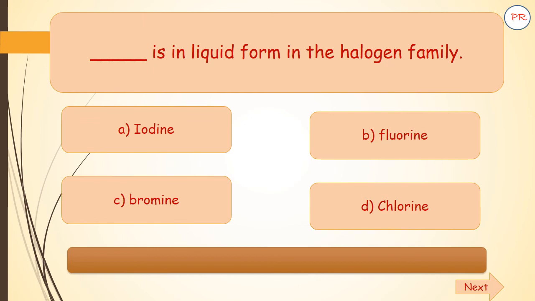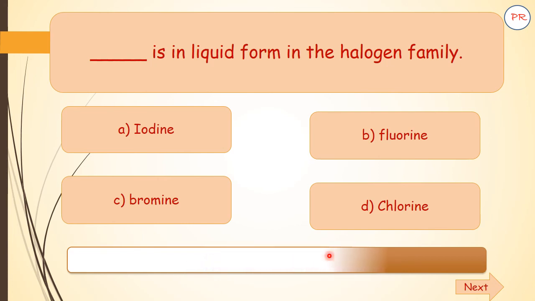Dash is the liquid form of the halogen family. Options are A. Iodine, B. Fluorine, C. Bromine, D. Chlorine. Your time starts now. The correct answer is C. Bromine.